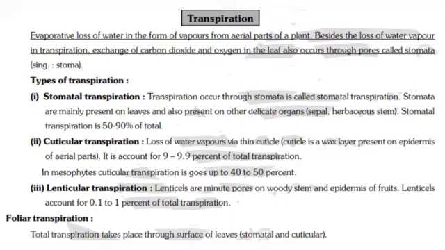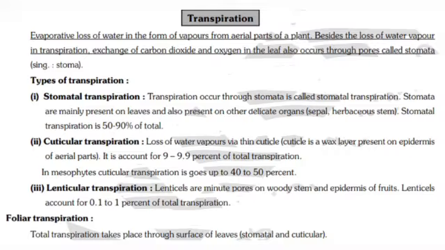Very first one, stomatal transpiration. If transpiration occurs through stomata, it is called stomatal transpiration. Stomata are mainly present on leaves and also present on delicate organs like sepals and herbaceous stems. Stomatal transpiration is 50 to 90% of the total.